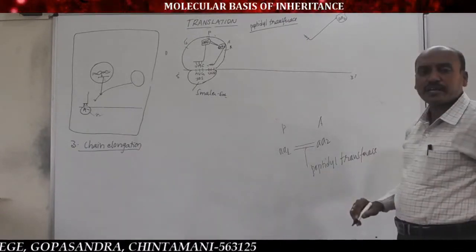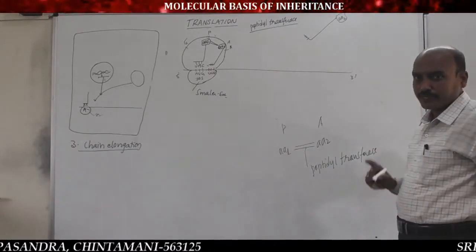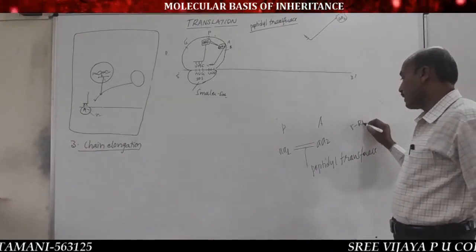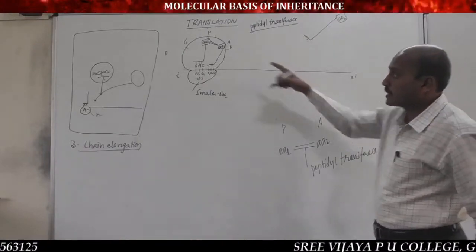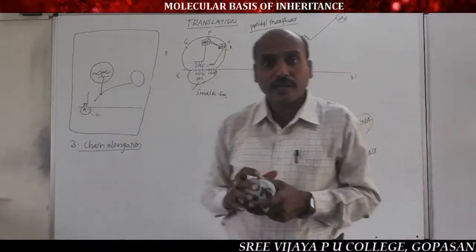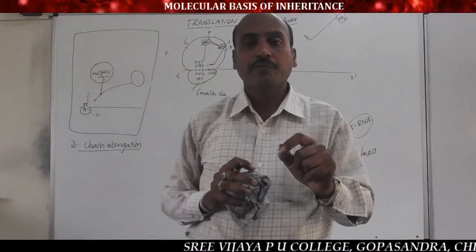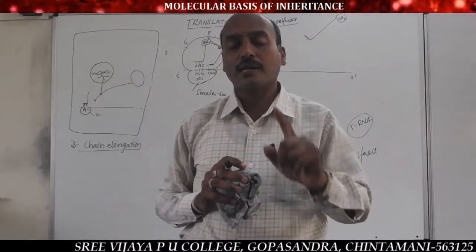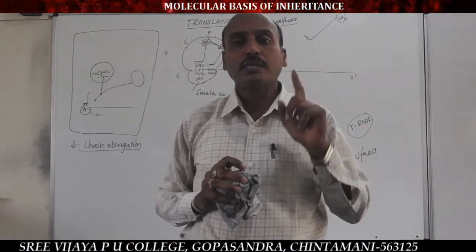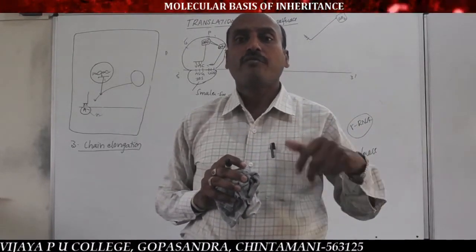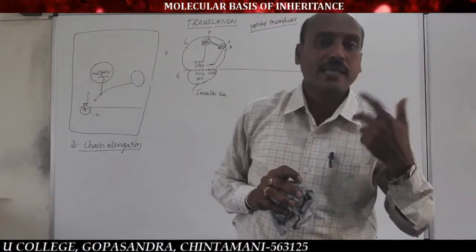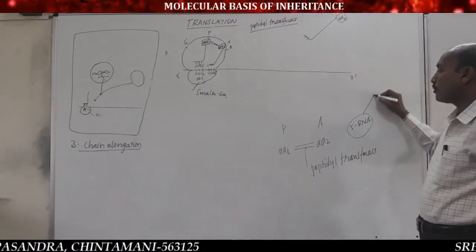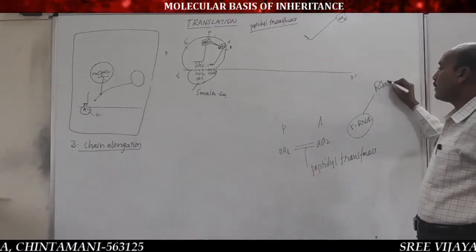Peptidyl transferase enzyme, very important, is functioned by rRNA, the ribosomal RNA present inside the ribosome. That's why, as I told you in the types of RNA, the rRNA present inside the ribosome functions as a catalyst, acts as an enzyme. Such a catalytic property of rRNA is called ribozyme.